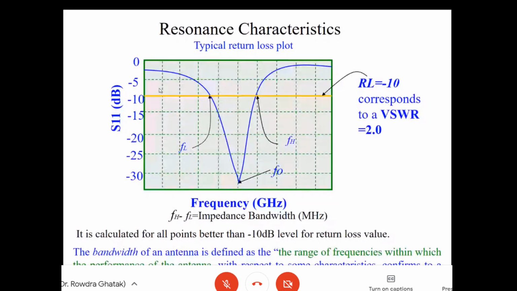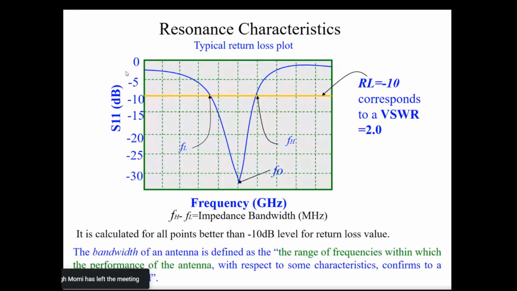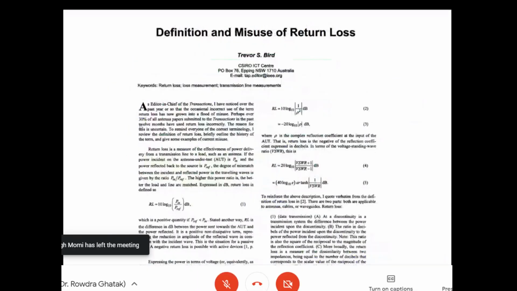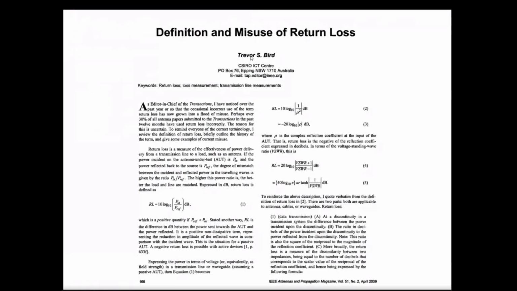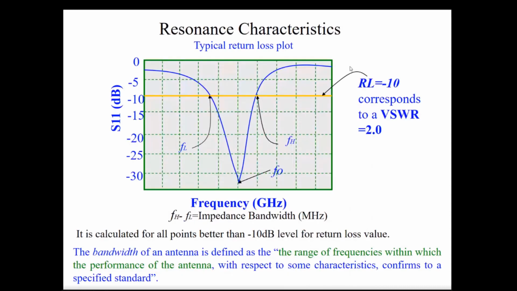It's not return loss. Many of the papers, and in fact it has got published also in Transactions, are one case which is very well called by Professor Bird as the misuse of return loss. I hope that you also won't follow this kind of mistake. It's just that we are not aware of it, so that kind of mistake comes up. It's actually the S11 dB that you have plotted.